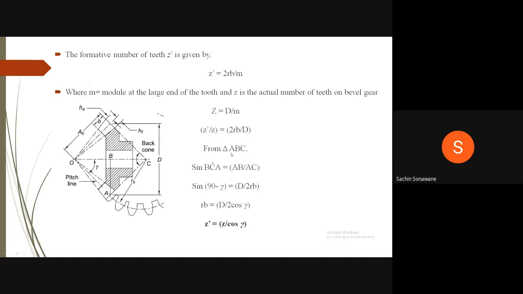Now, from triangle ABC, sine of angle BCA is equal to AB divided by AC, which is equal to sine of 90 minus gamma, equal to AB means capital D divided by 2, and AC means RB. Therefore, cos gamma is equal to D divided by 2 RB, so RB is equal to D divided by 2 cos gamma. If we substitute this value of RB here, we get Z dash is equal to Z divided by cos gamma.